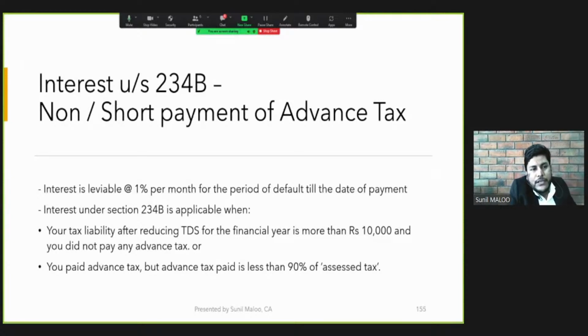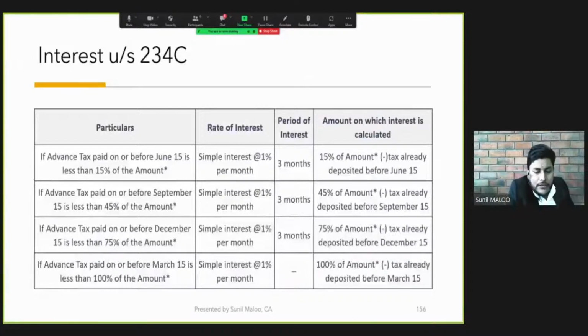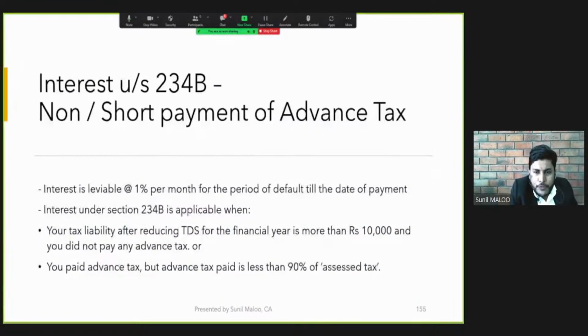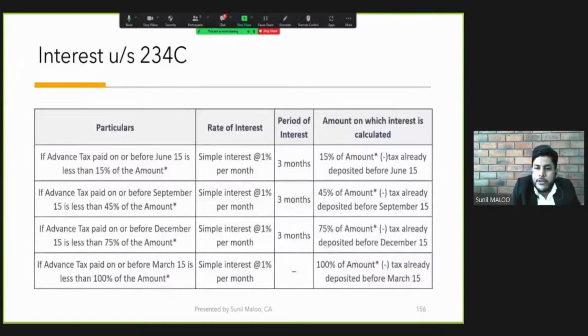Now, how is the interest under 234C calculated? As we said, 234B interest is leviable on the non-payment or short payment of advance tax. 234C is leviable for the deferment in the installments of the advance tax. Suppose in the first installment, 15% was payable, but the assessee has paid only 10%, and the remaining 5% is added in the next installment.